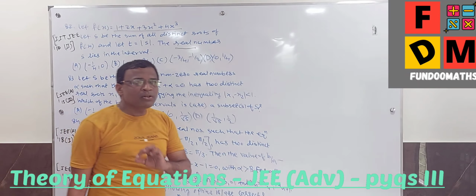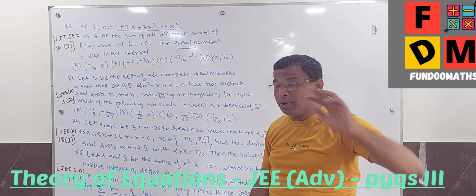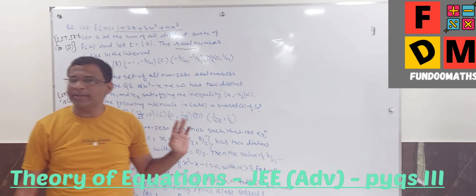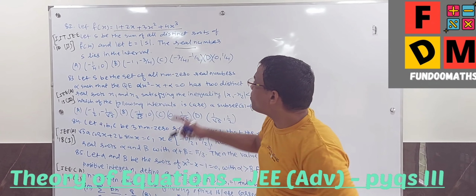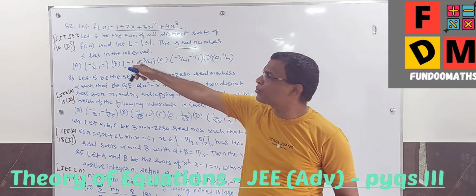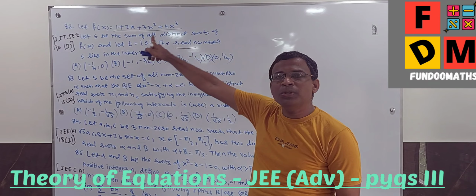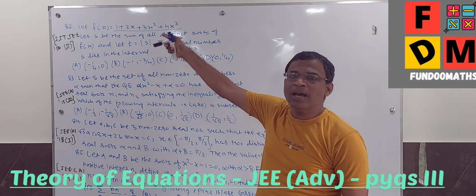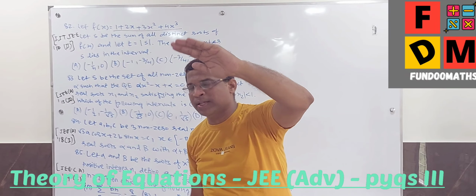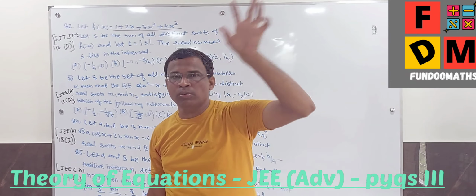Now we are not at all interested to get the values of the roots of this. Even though we have taken such kind of question earlier, right now in the advanced level, I am not interested to do that. Very simple approach: I will put the values taken from the options only. It's a paragraph based question having 4 marks. So I will just put the values from here and check which will satisfy. One value of x will give me a positive answer, and the other value will give me a negative answer. Negative, positive, positive, negative. That will be my answer.